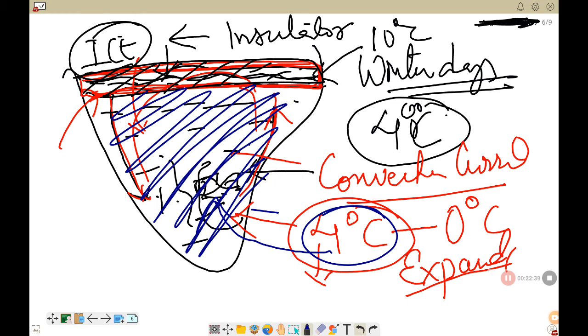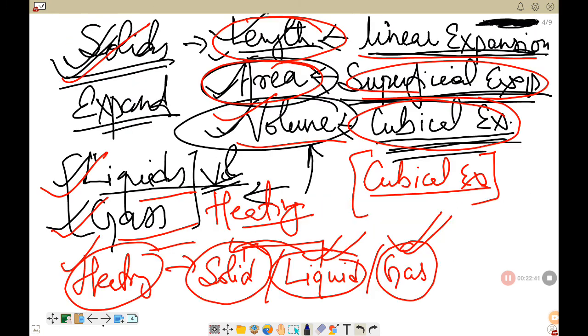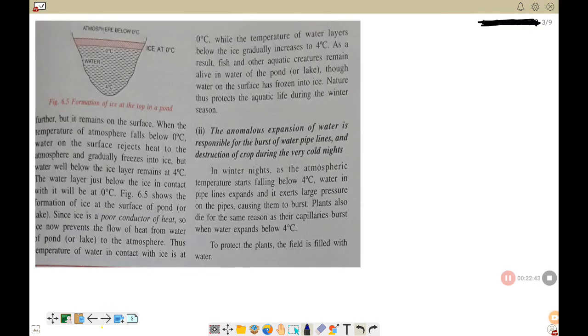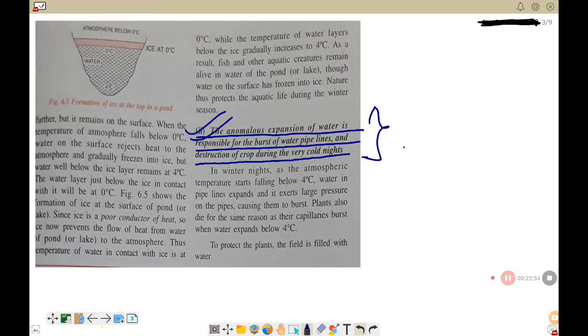All right. Now the second one that you have in your book is this one. Anomalous expansion of water is responsible for the burst of water pipes and lines and destruction of crops during the very cold night. So this is the other consequence.